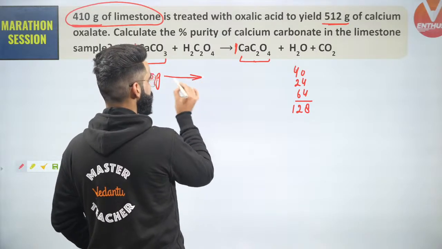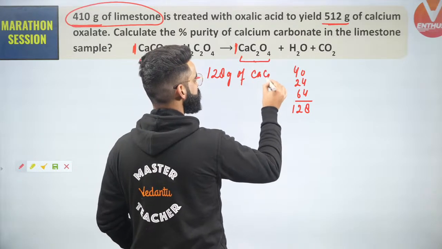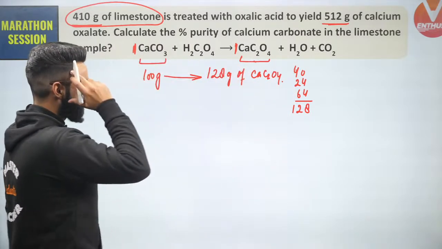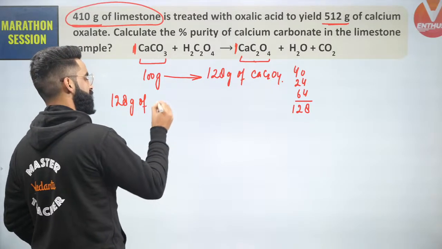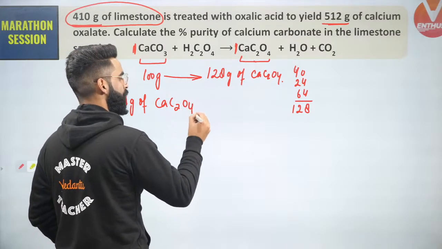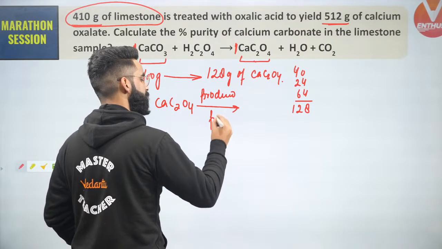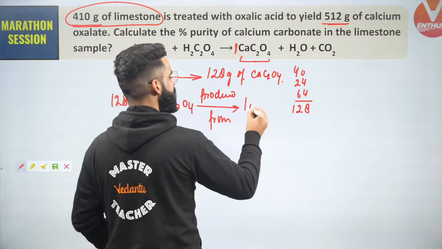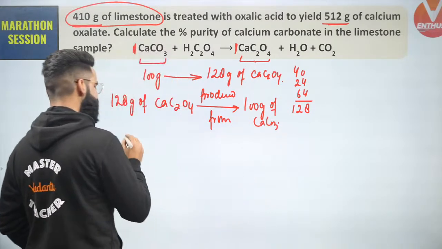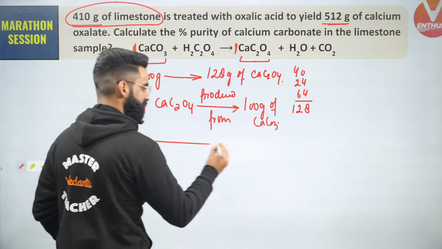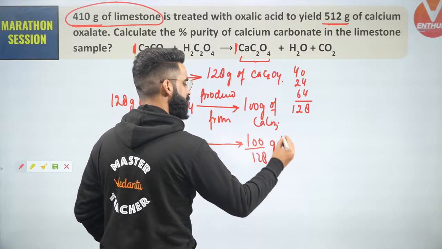So can I say 100 grams of calcium carbonate gives 128 grams of calcium oxalate right here? I can say that. Or I can just take the reverse of this statement as well. I can say 128 grams of calcium oxalate are produced from 100 grams of calcium carbonate. Yes. So people, can I say something like this? 1 gram of calcium oxalate must be produced from 100 divided by 128 grams of calcium carbonate.